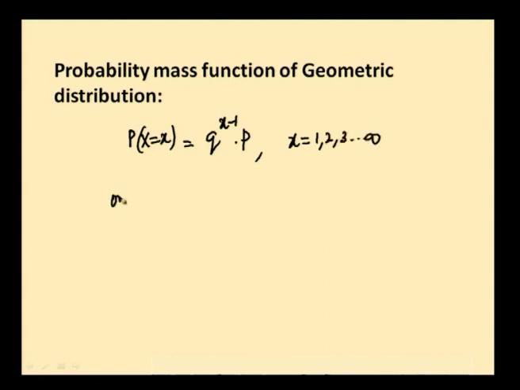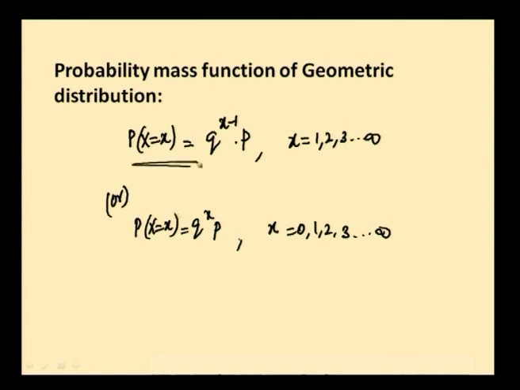Some authors have also represented it as P(X = x) = q^x p, where x takes the values 0, 1, 2, 3, etc. up to infinity. Both result in the same, but we will proceed with P(X = x) = q^(x-1) p, where x takes the values 1, 2, 3, etc. up to infinity.